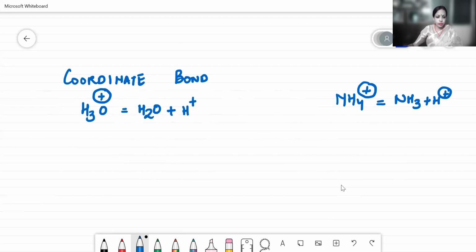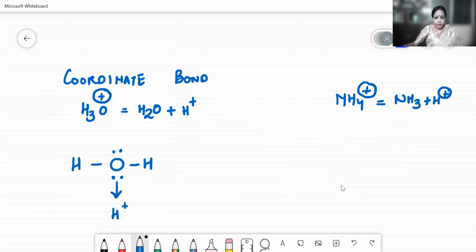So let's see the structure for hydronium ion. This is for your water. Now, if you see in this, you have 2 lone pairs of electrons left with oxygen, because as I said, your oxygen atom has 6 electrons in the valence shell. To complete its octet configuration, only 2 electrons are participating in the bonding. So they are considered your bonding electrons, and these electrons which are left are the lone pair of electrons.